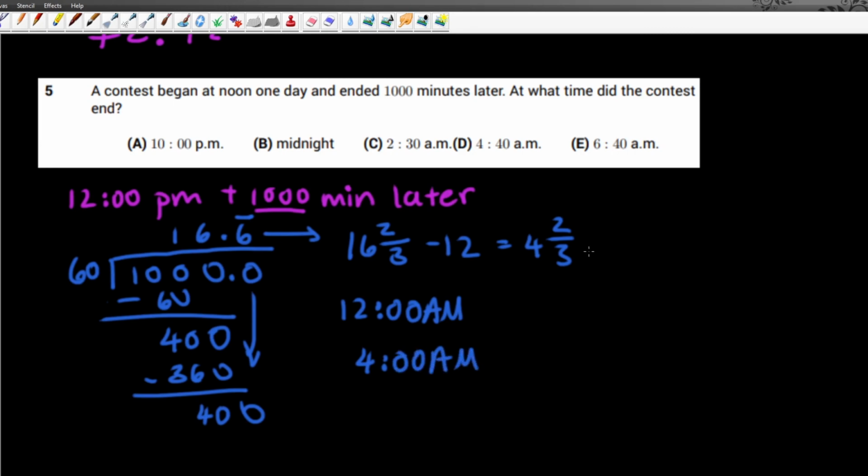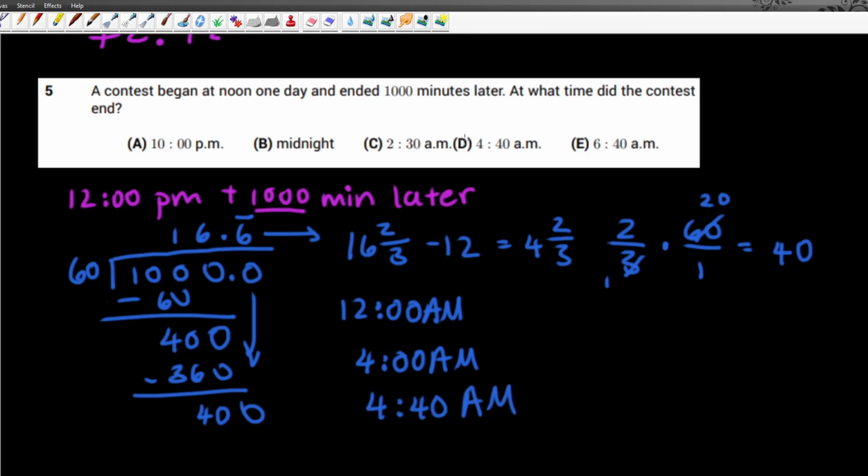And how do we find 2/3 of an hour? We can take 2/3 of 1 hour, multiply by 60, so we convert back into minutes. The 3 and the 60 turn into 20, this cancels out. 2 times 20 is equal to 40, and that means there's 40 minutes in 2/3 of an hour. We add it all up, we get 4:40 a.m., which is when the contest ended.